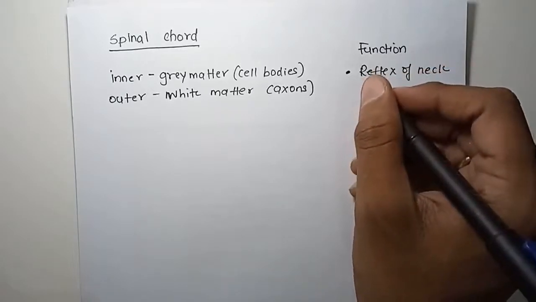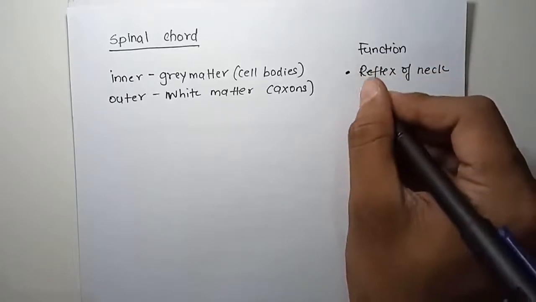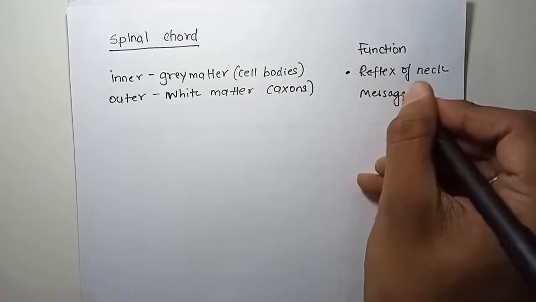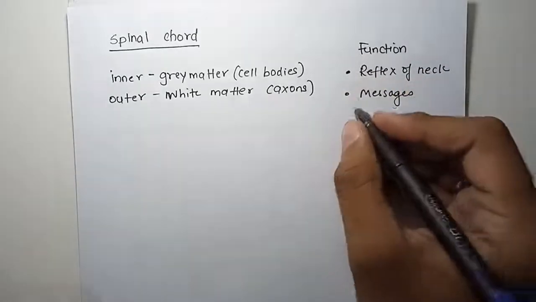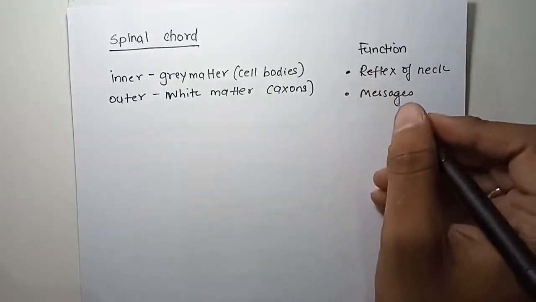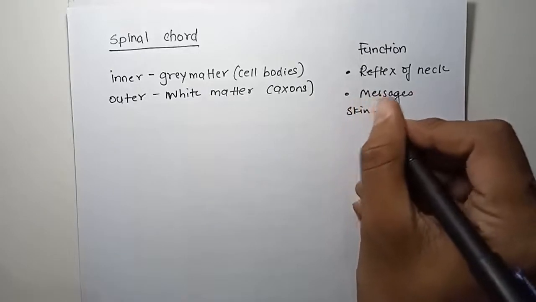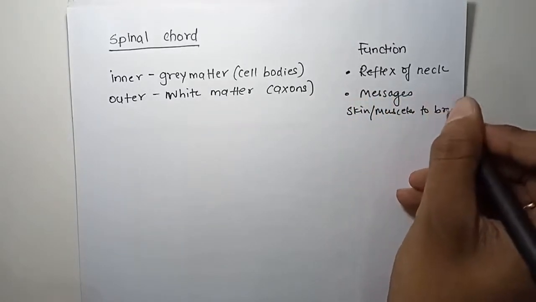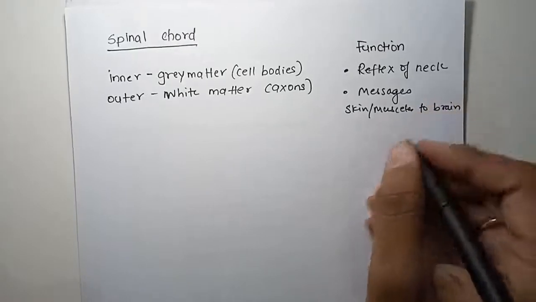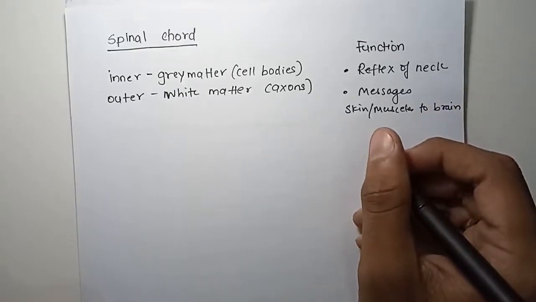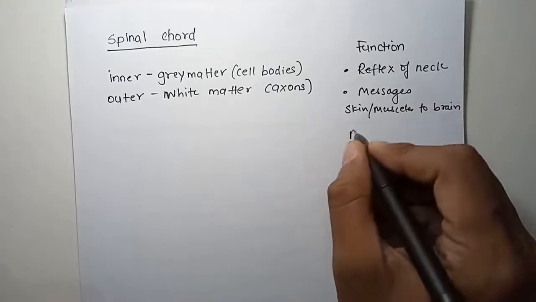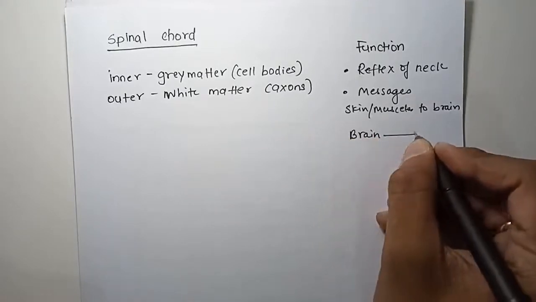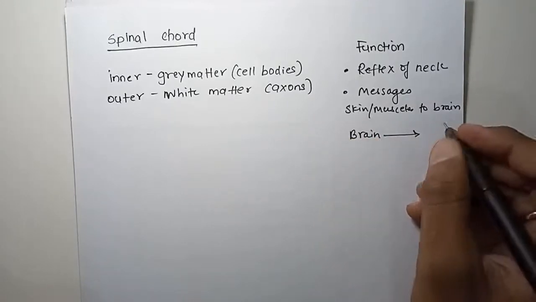Then messages from skin. It transfers the messages from skin and muscles to brain. And then vice versa, from brain it sends the commands to the muscles.